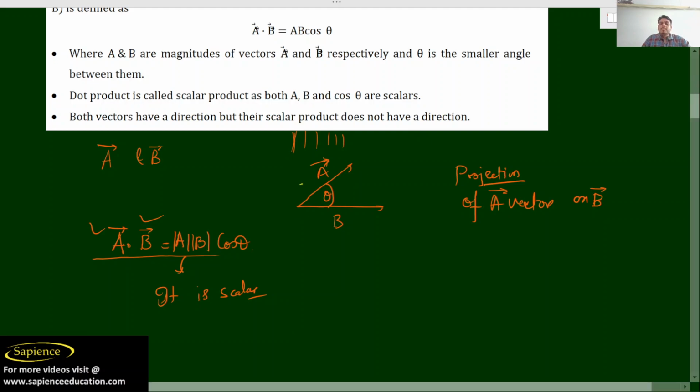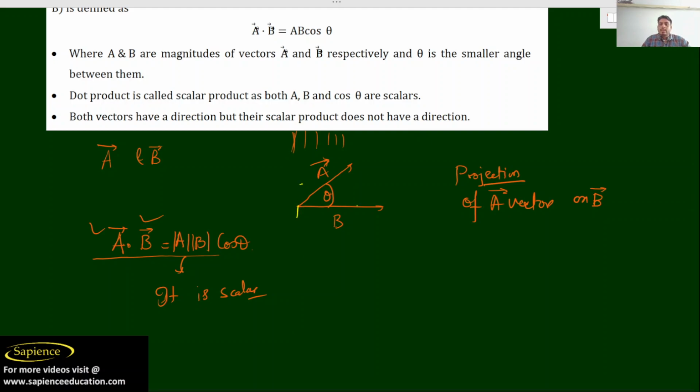See here, its shadow will be formed at this point. The shadow of the vector A is this length. Suppose I take O, P and Q, then OQ is equal to the projection of vector A on B. Understood? So you can easily find the projection of A.